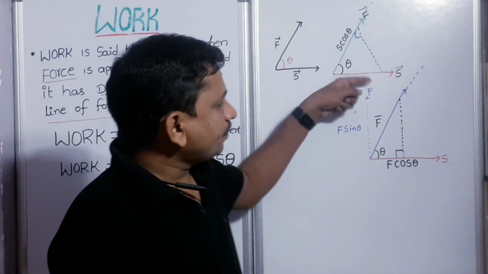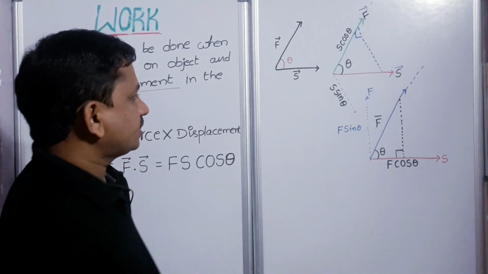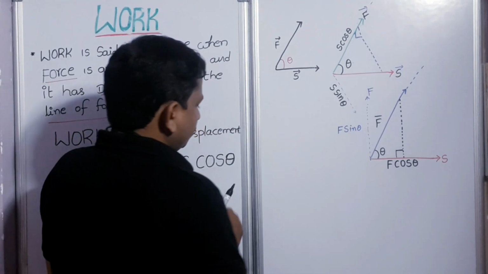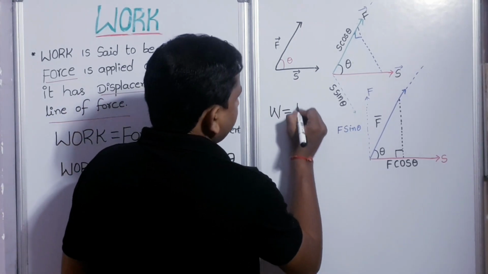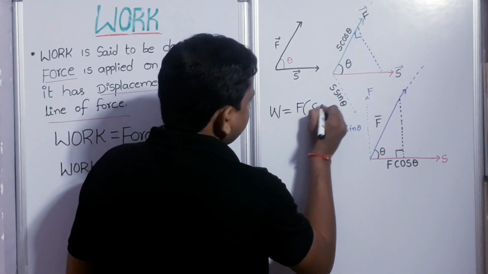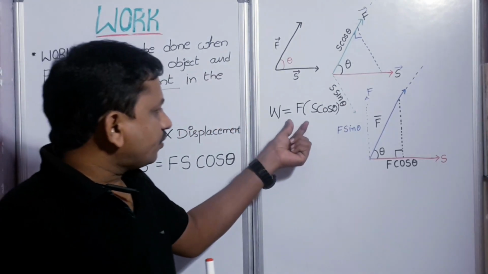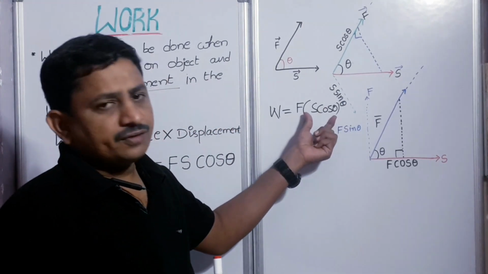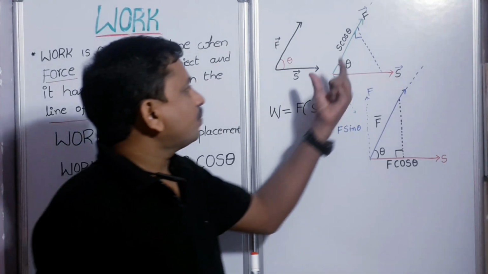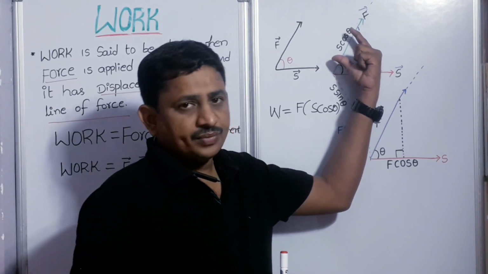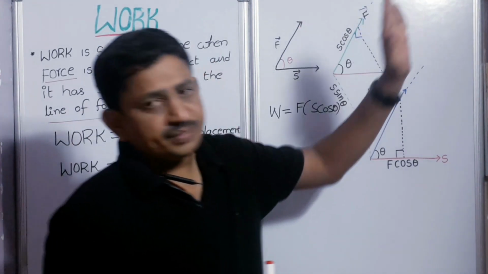Now what will be the work expression in this case? W is equal to F into S cos theta. That means magnitude of force into the component of displacement. Here we have to consider only the component S cos theta, because S cos theta and F are in the same direction.